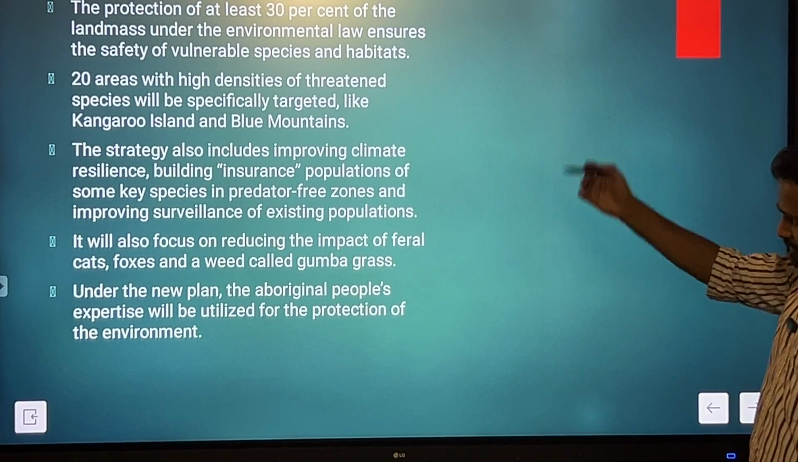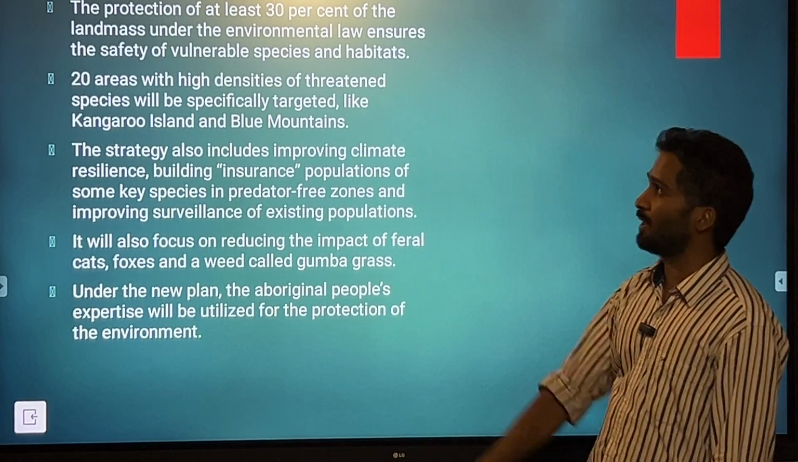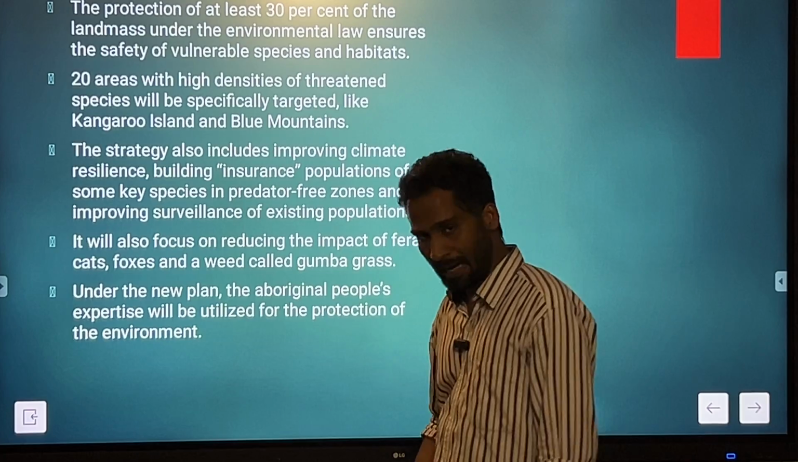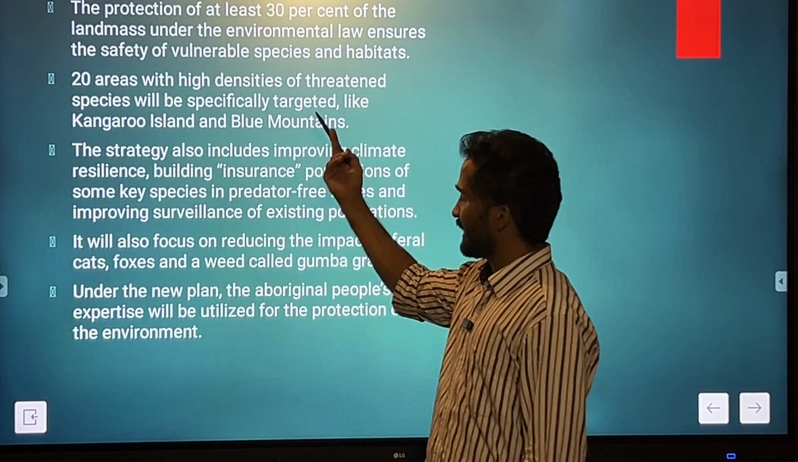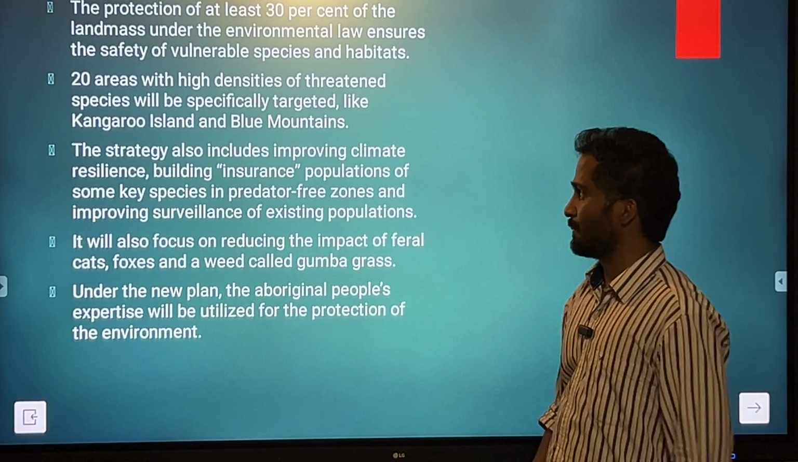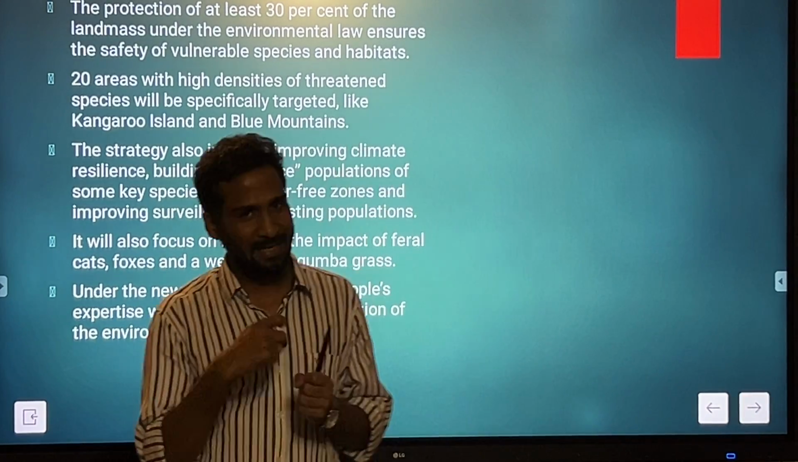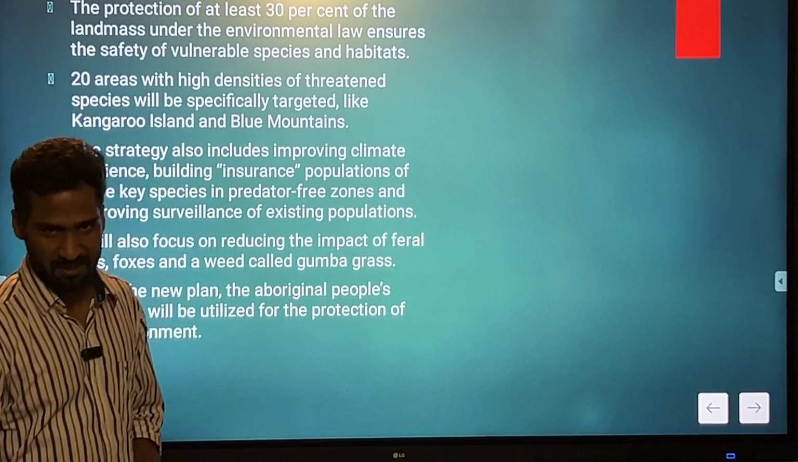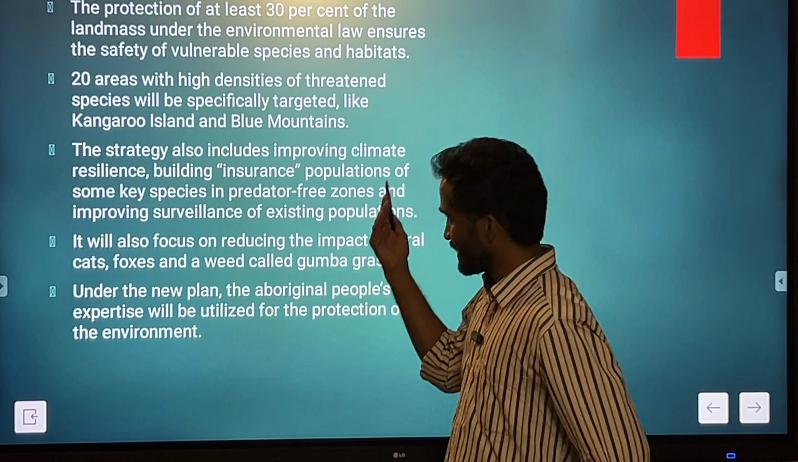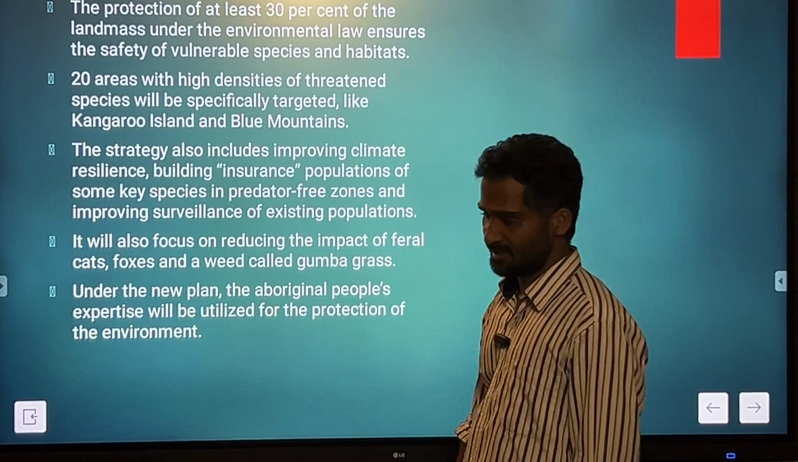Then the protection of at least 30% of the land masses under environmental law ensures safety of vulnerable species and their habitats. Then 20 areas with high density of threatened species will be specifically targeted. Obviously, I am saying that they are not targeting all the 2000 species which are threatened in Australia. So they are targeting some hundreds.